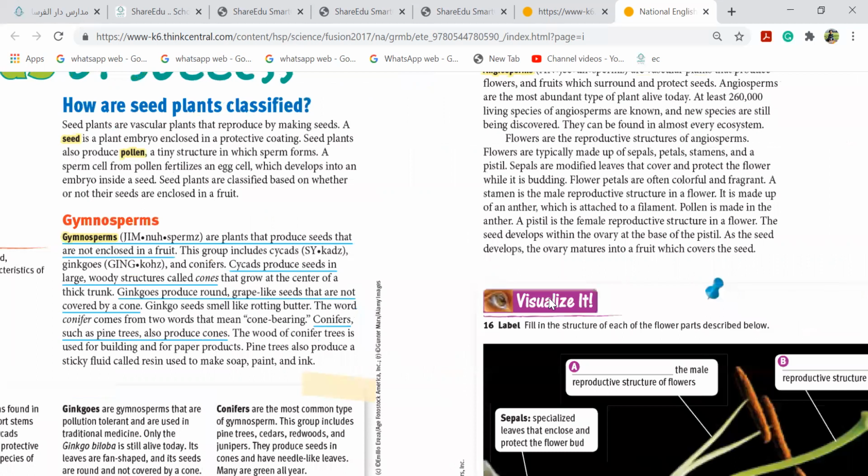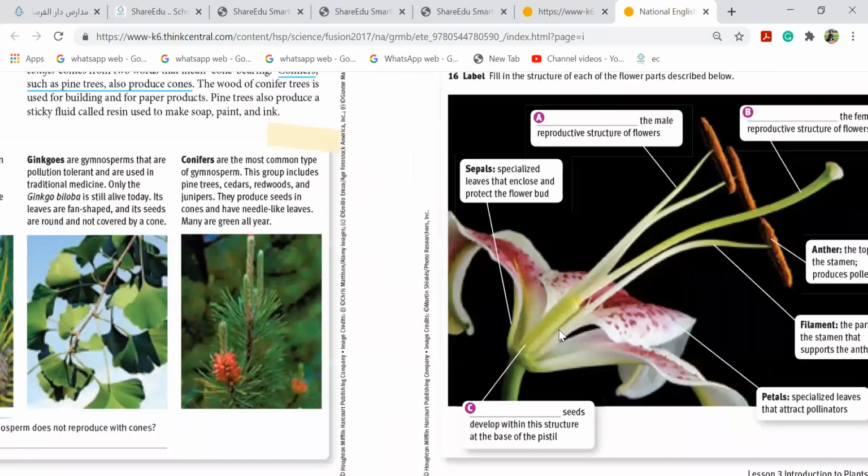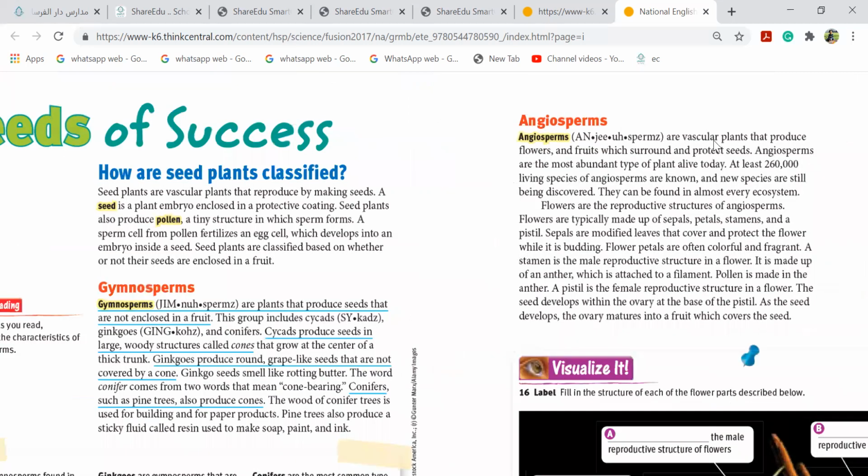Whereas when I compare it to angiosperms, if you want, you can highlight it on page 115 and 14. They are vascular plants that produce flowers and fruits which surround and protect seeds. Girls, again, without seed is gymnosperms, with seed is angiosperms. Those without the seed inside the fruit are called gymnosperms, and those which protect the seeds in fruits, like apple and all those, are angiosperms.